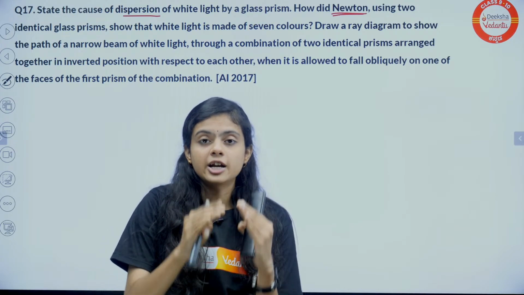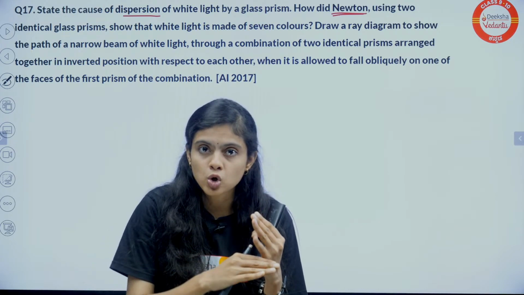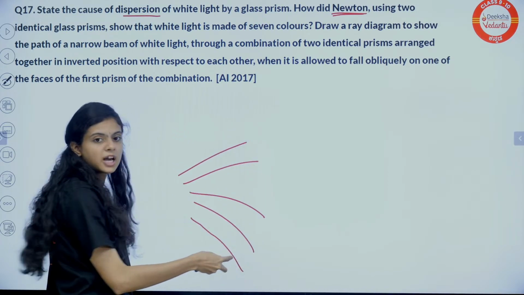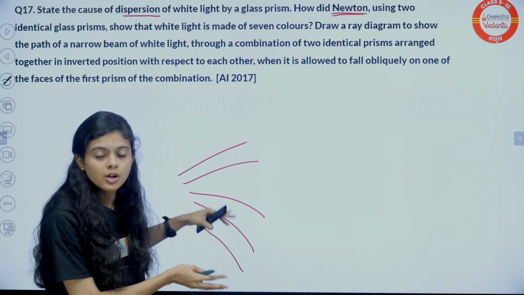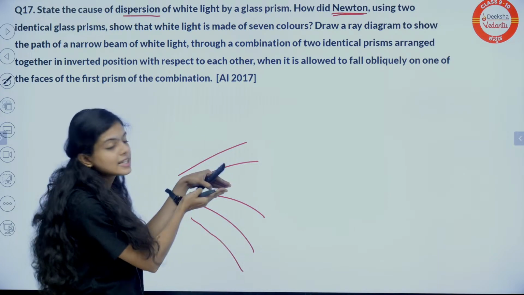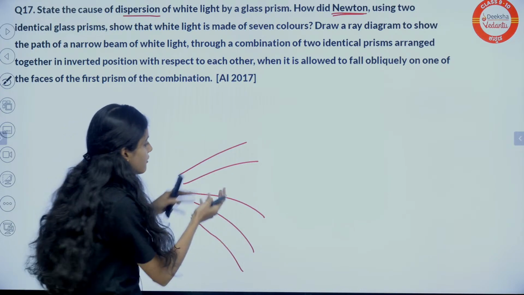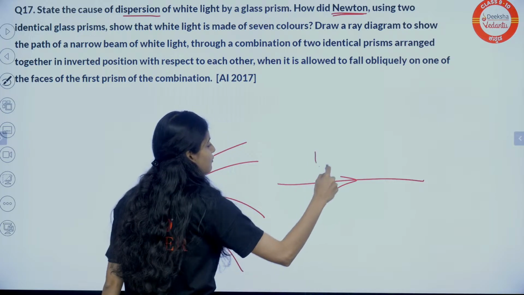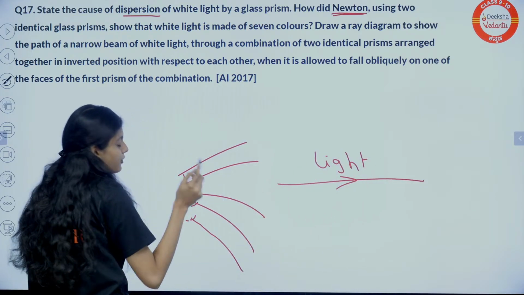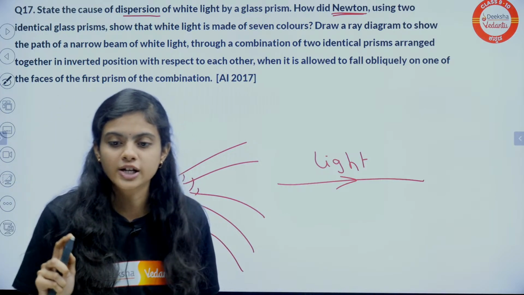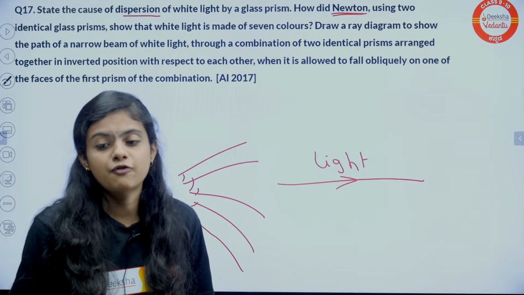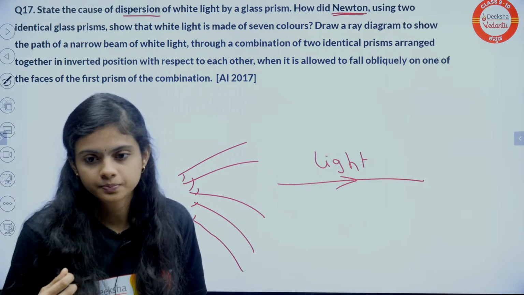So red bends the least, violet bends the most. So finally it forms VIBGYOR. If every ray, when passed through the prism, went with the same angle, they would form white light. But their bending angle is different, so that is the reason for dispersion. Yeah, there is different speed because of change of medium.